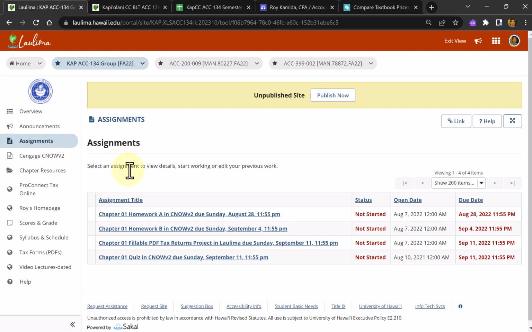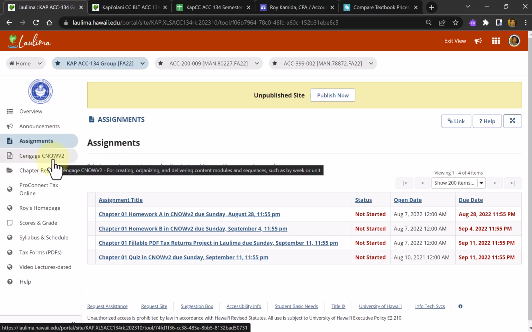Now, the first time you click on this Cengage CNOW link, you probably need to register for our Cengage class by entering your UH email address. From then on, it should automatically go straight into the class site. But again, the first time you go there, you probably need to set up a Cengage account if you don't already have one. In any case, you're entering your UH email address.